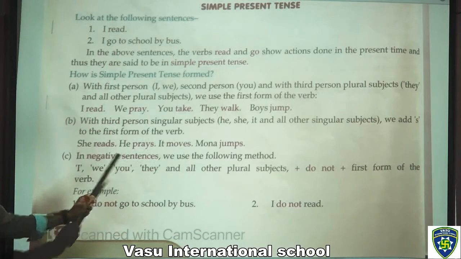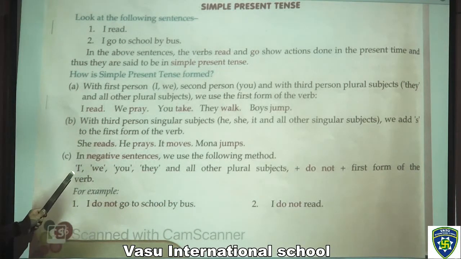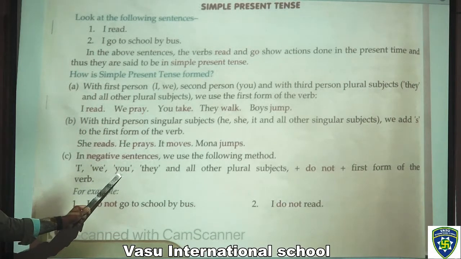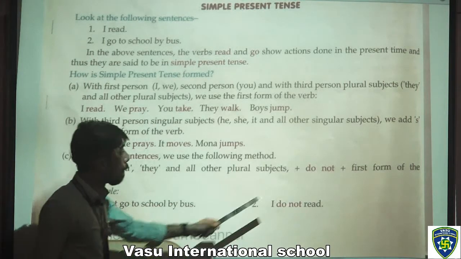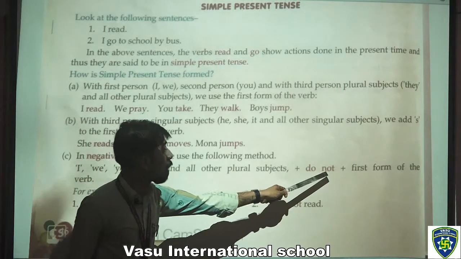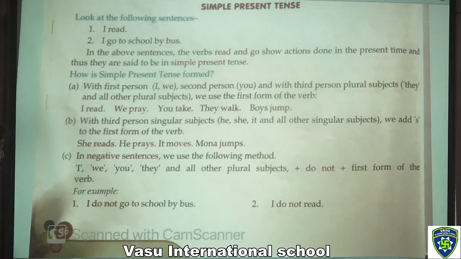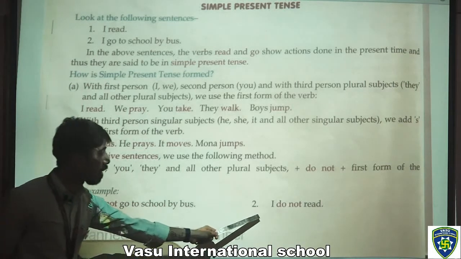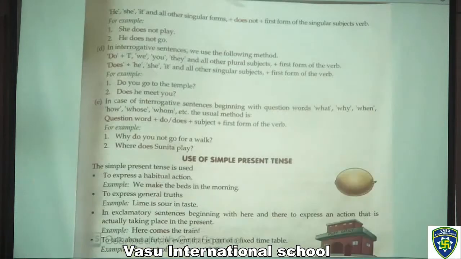Now in negative sentences, we use the following method. We have a formation here: I, we, you, they and all other plural subjects plus do not plus first form of the verb. Now we have two examples here. The first one is I do not go to school by bus. Second, I do not read. Moving to the next page.